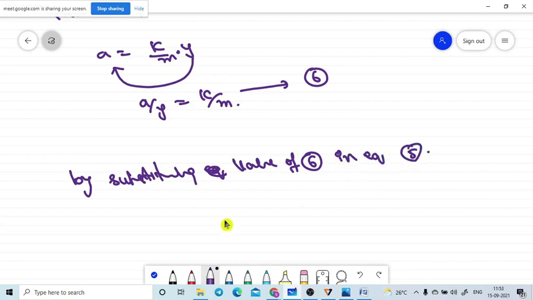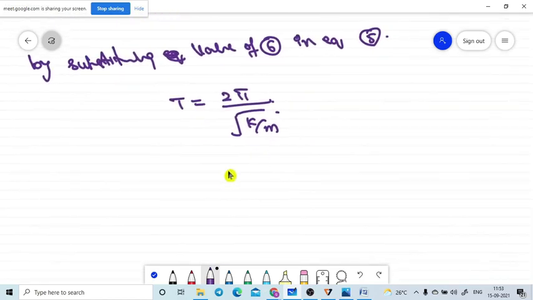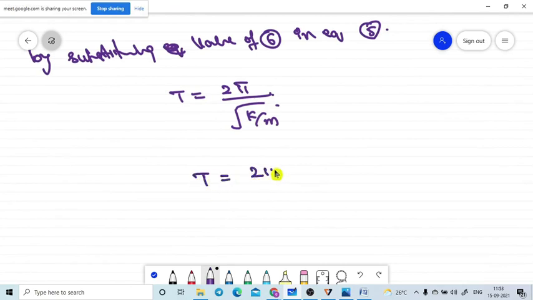By substituting it, the time period T is equal to 2 pi square root of m by k. This is the formula we will get, because instead of a by y under the square root we have k by m. We can write like this: T is equal to 2 pi into square root of m by k.